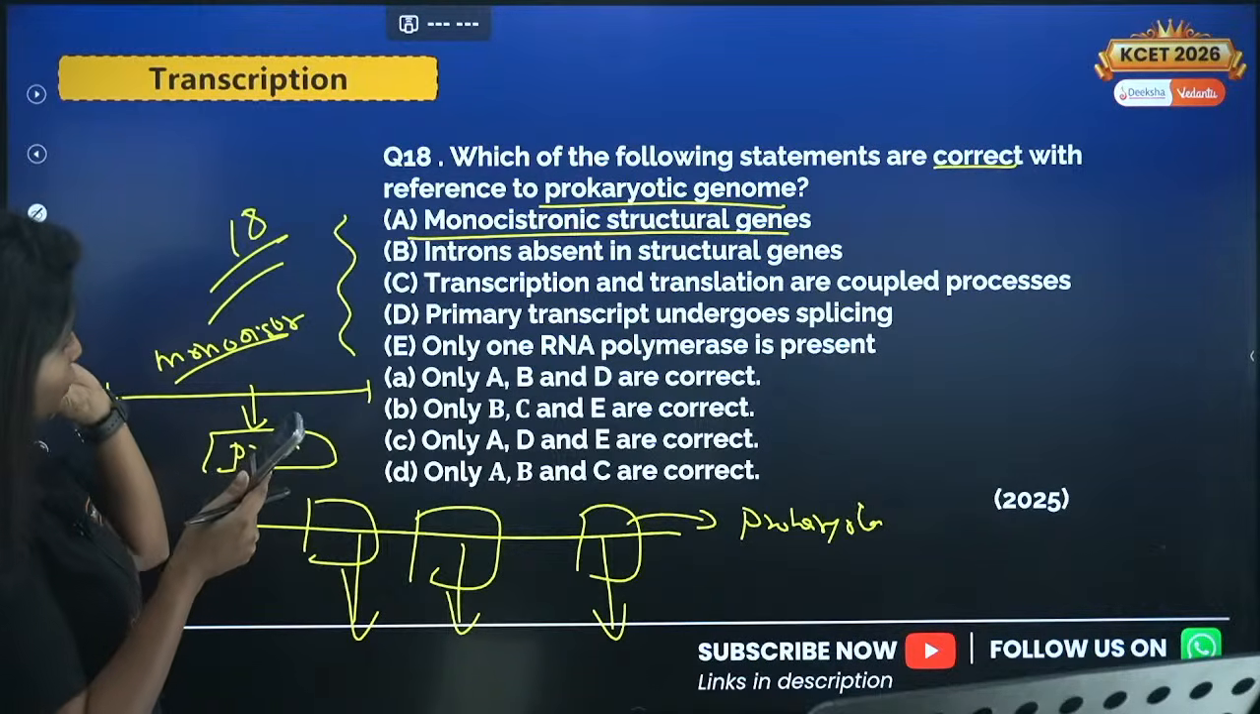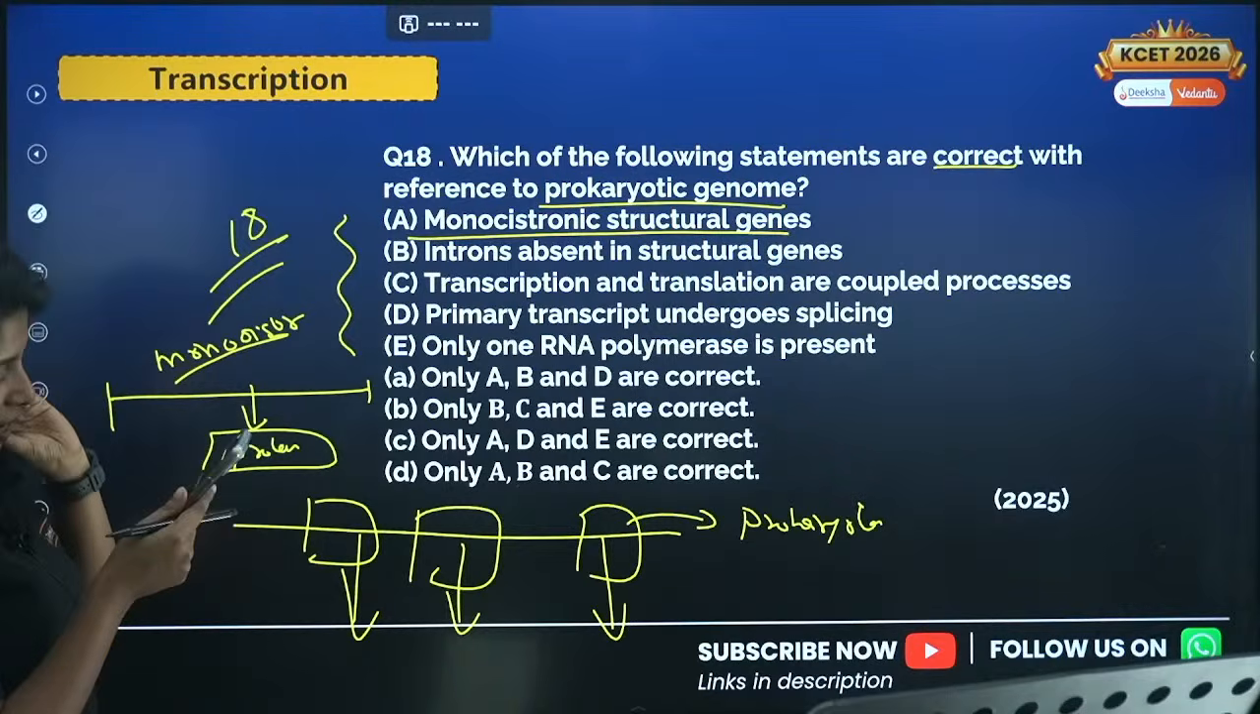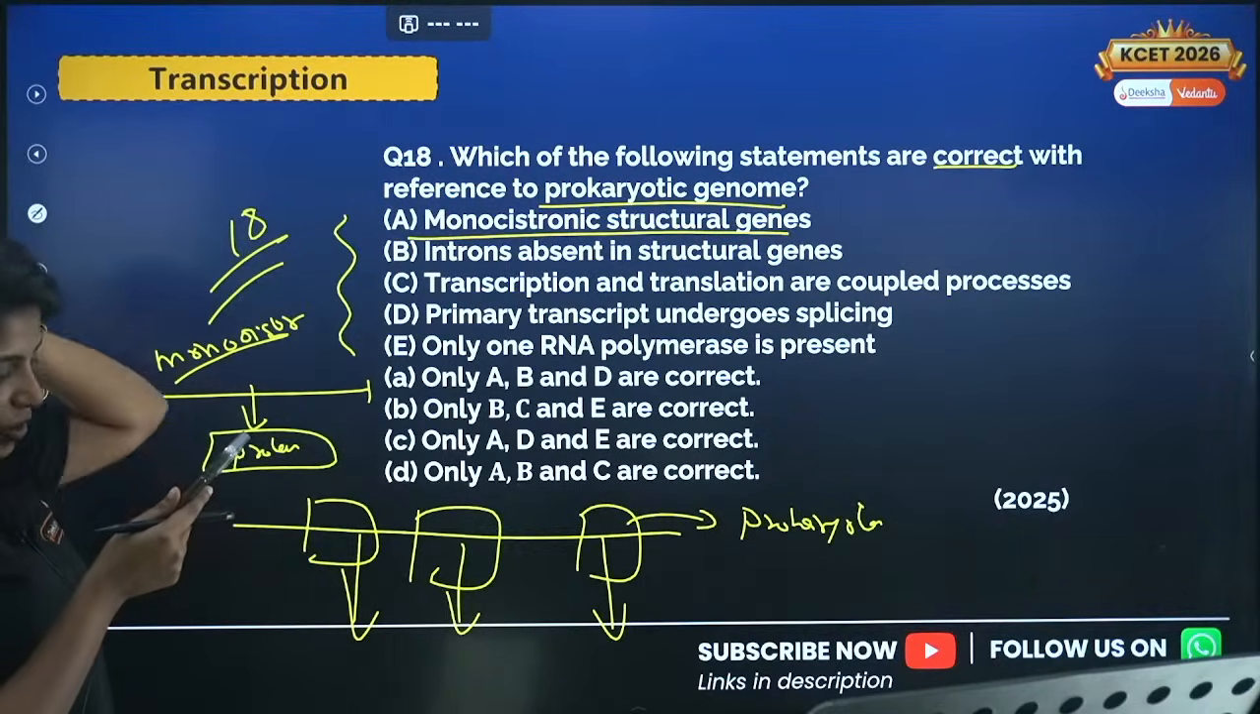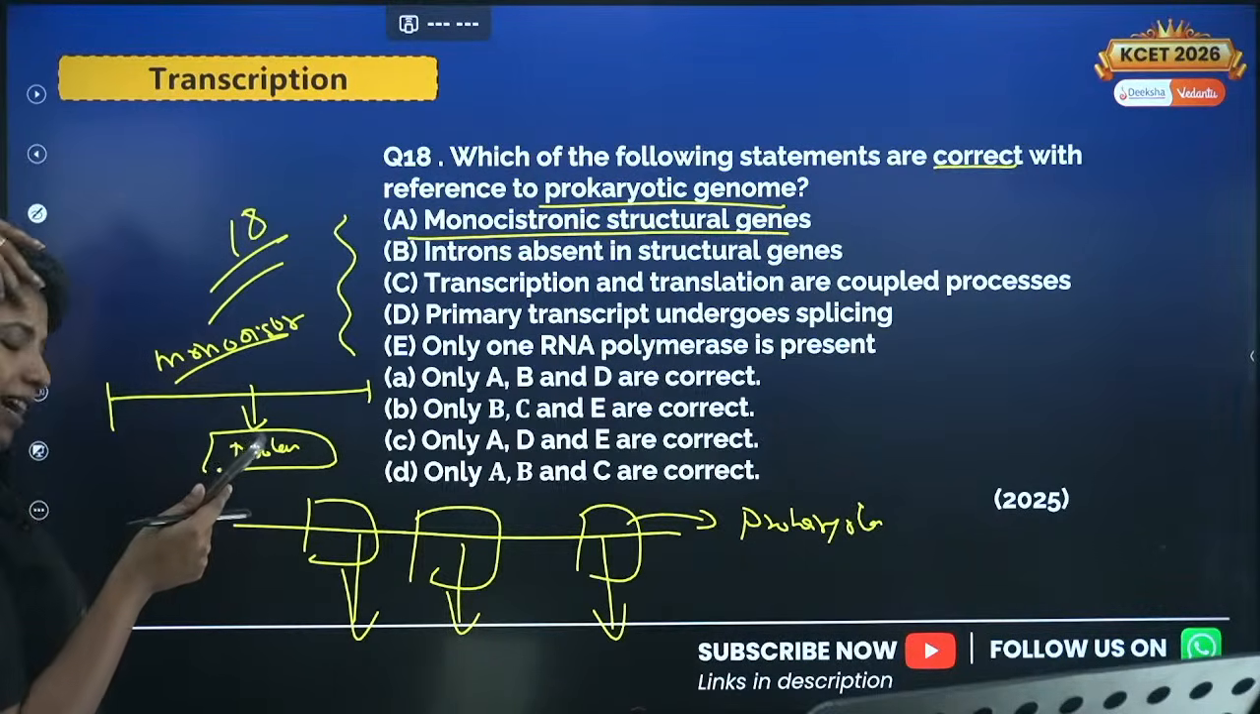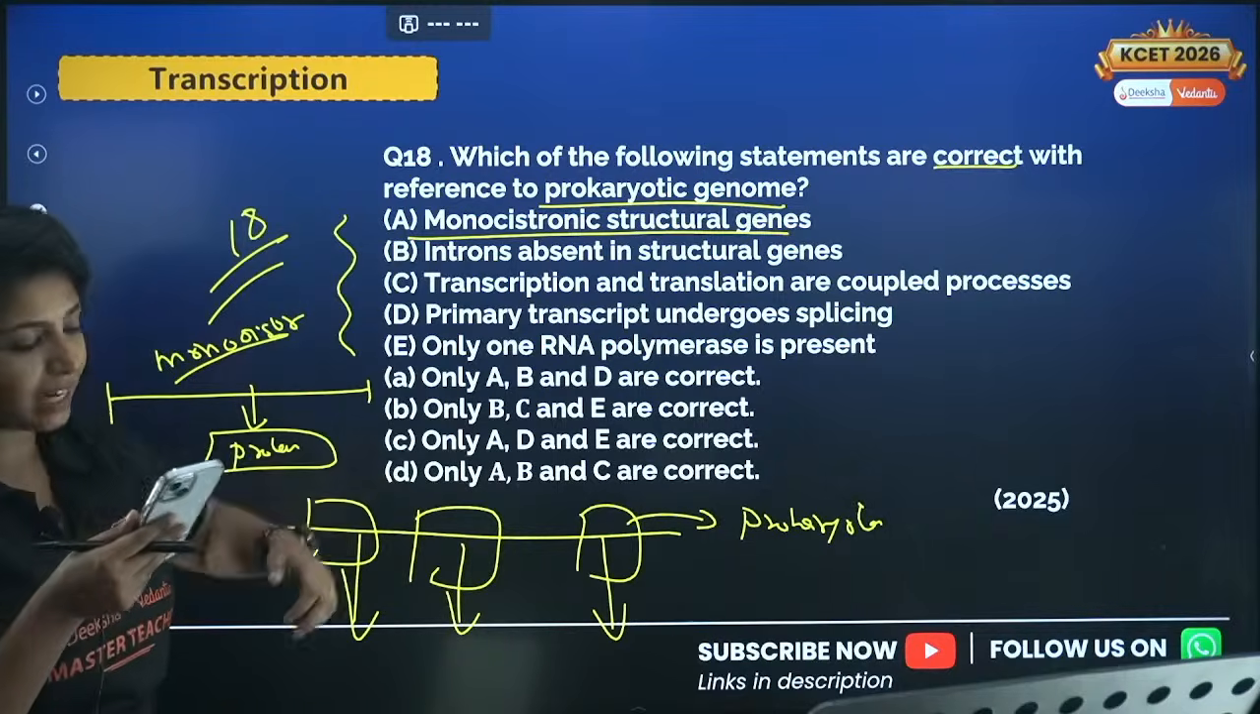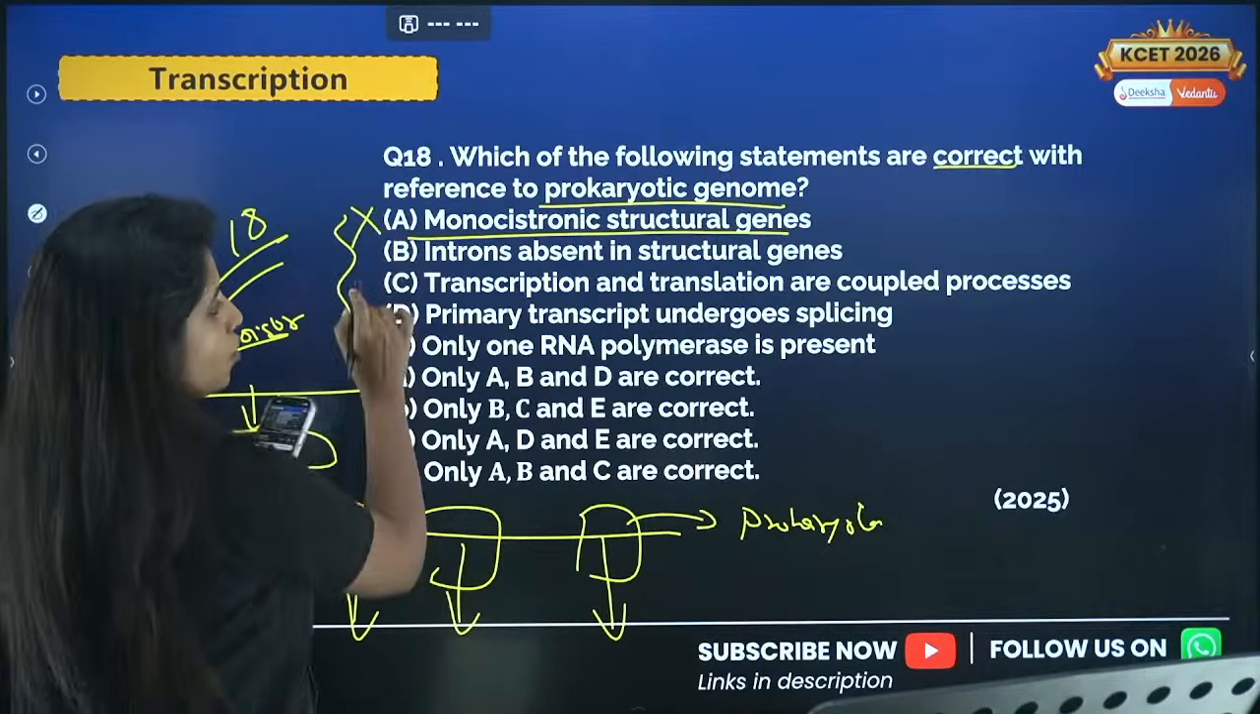Now, Bhagyashree is there. Prachi is saying the answer for this question is B. Only B, C and E. Okay, let me see. And Bhagyashree also says that. And Rupa and Sanika are talking about, yes, polycistronic. You guys are correct. Fine. So this particular statement is wrong. We got to know that.